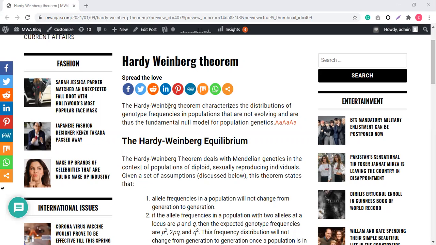The Hardy-Weinberg theorem characterizes the distributions of the genotype frequencies in populations that are not evolving, and is thus the fundamental null model for population genetics. Now keep your focus on the words genotype frequencies. Genotype means the complete chromosomal, genetic, allelic pattern present inside the individual. Very easy: the complete DNA sequence, alleles, and genes present inside the individual.